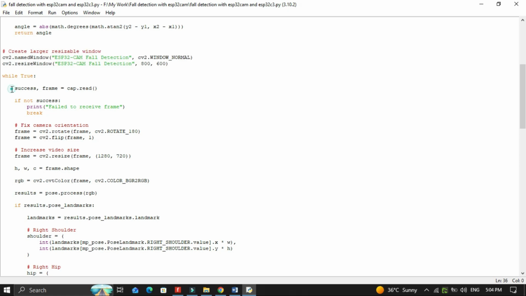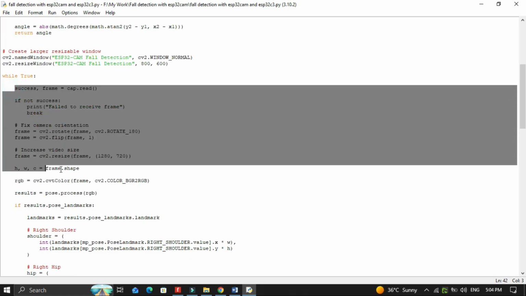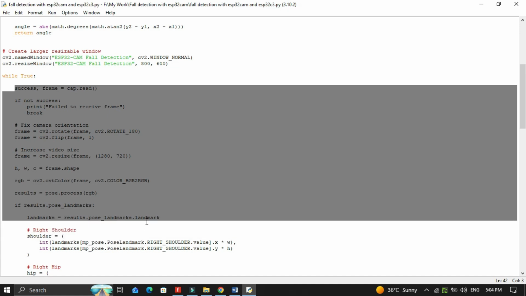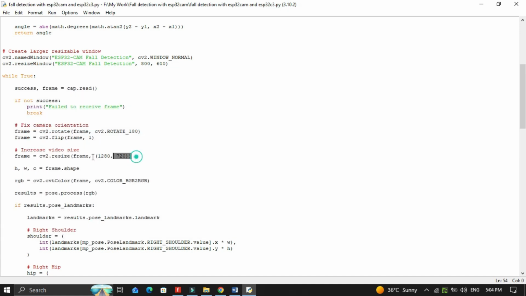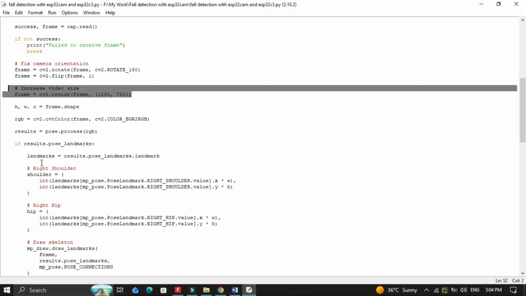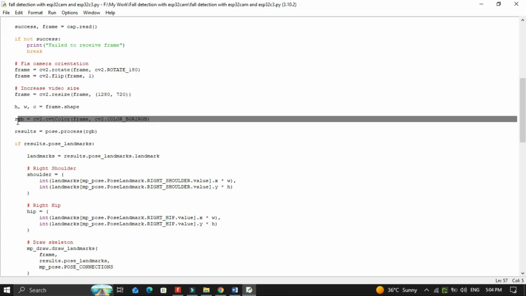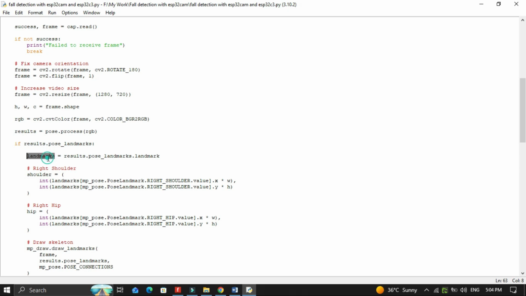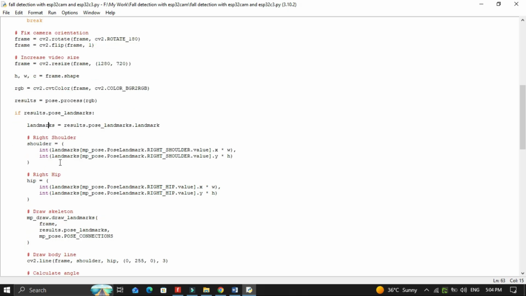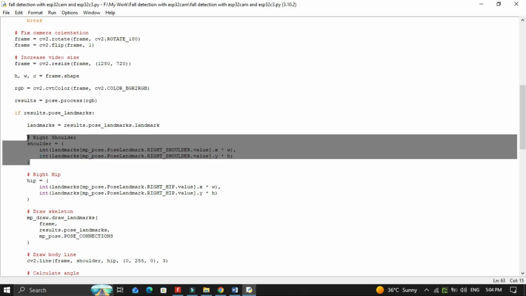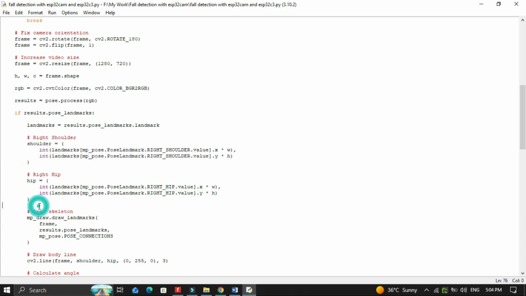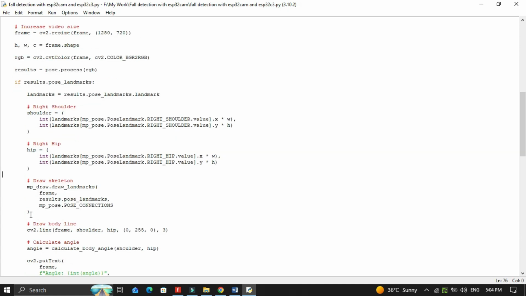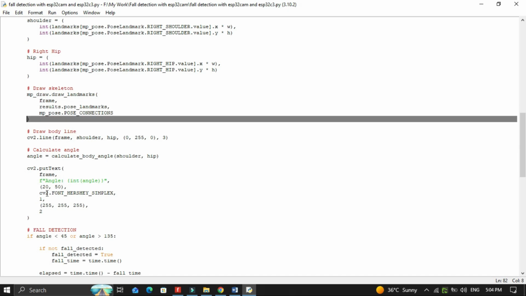Inside the main loop, the program continuously reads frames from the ESP32-CAM, corrects the camera orientation, resizes the image and converts it to RGB format for MediaPipe processing. MediaPipe then detects the body landmarks. From the landmarks, we extract the position of the right shoulder and right hip. A line is drawn between these 2 points and the body angle is calculated and displayed on the screen.